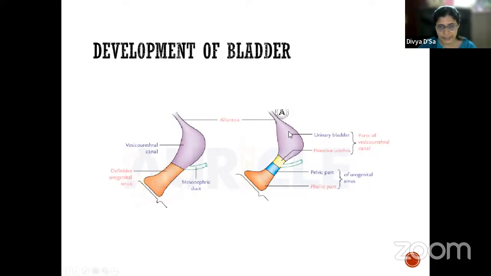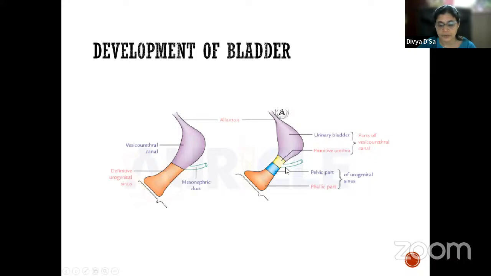So this dilated part will be continuous with the allantois. The allantois obliterates and forms what we call the urachus. It will contribute a small part to form the apex of the bladder and it remains as the urachus. This urachus will extend all the way from the apex of the bladder up to the umbilicus. In adult life, we call this urachus the median umbilical ligament. Now, the lower narrow part will form the primitive urethra.